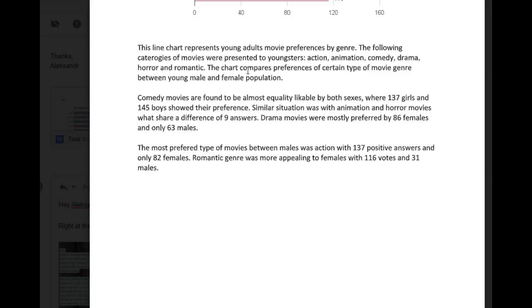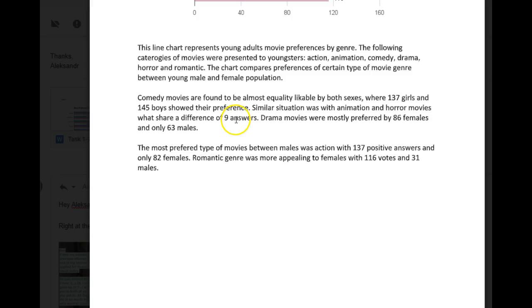Comedy movies are found to be almost equally liked by both sexes, where 137 girls and 145 boys showed their preference. A similar situation was seen with animation and horror movies, which share a difference of 9 answers.